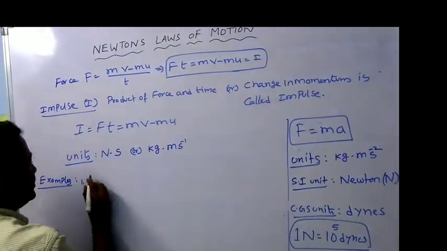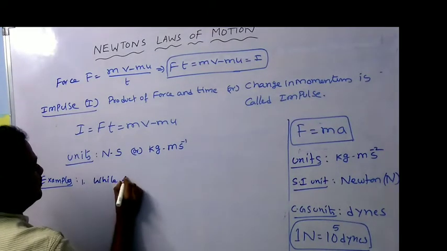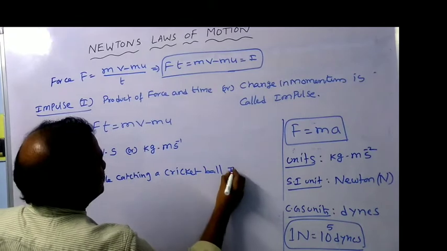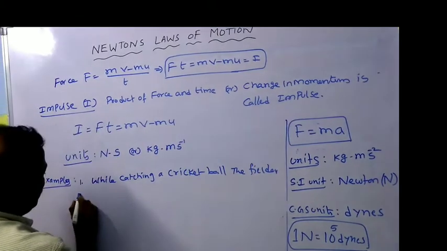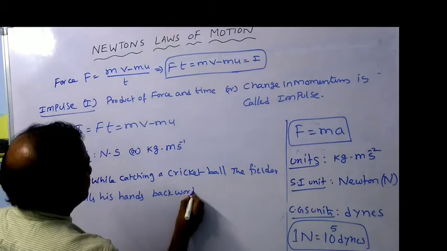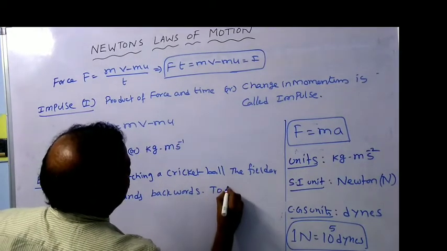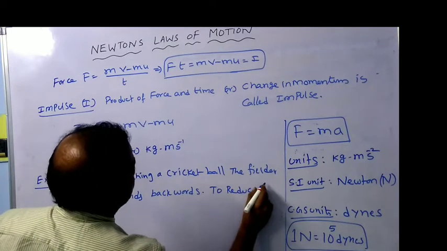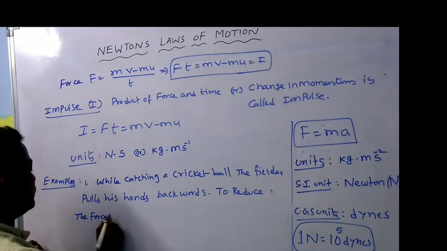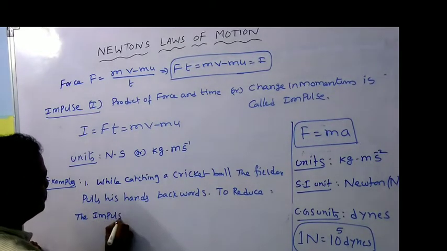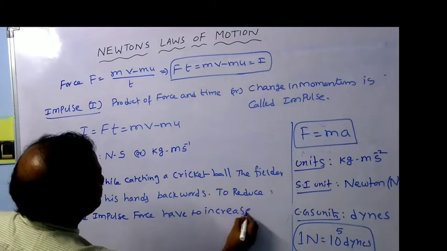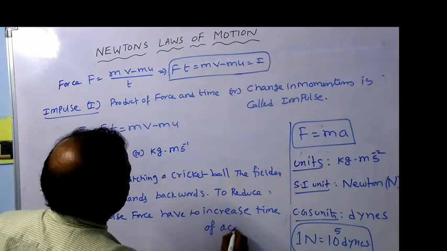That's the best example. So we can say: while catching a cricket ball, the fielder pulls his hands backwards because, to reduce the force, that you can say impulsive force, you have to increase the time of action.